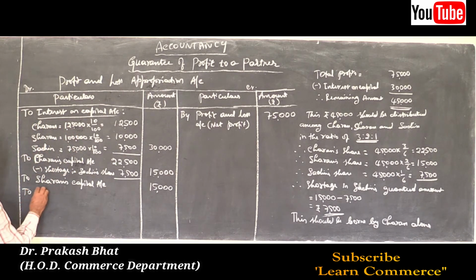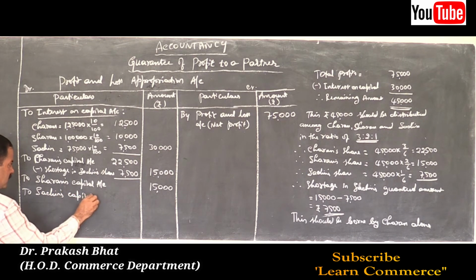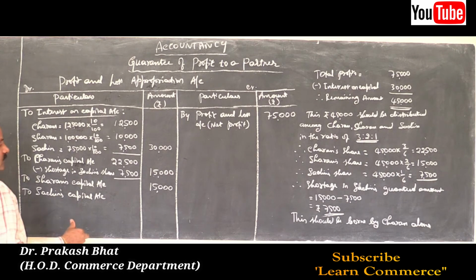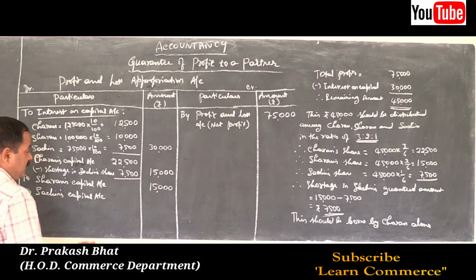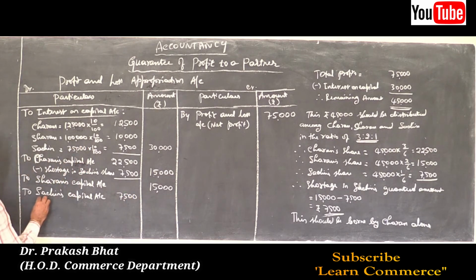And to Sachin's capital account, the new partner's capital account. How much? That is 7,500, the actual amount payable to Sachin.